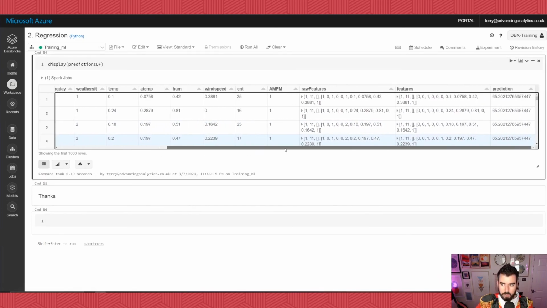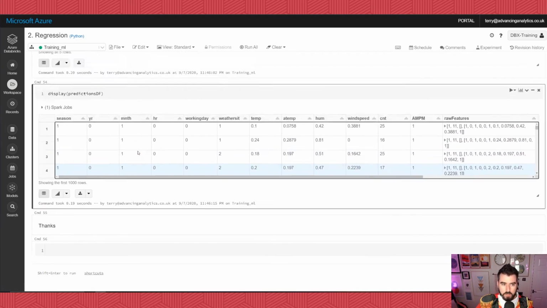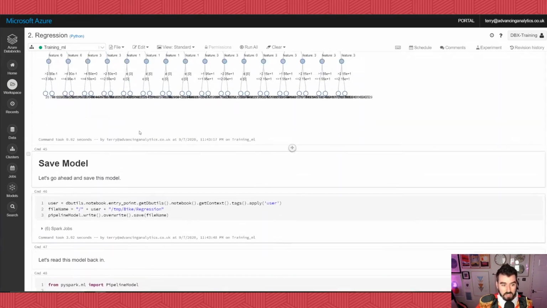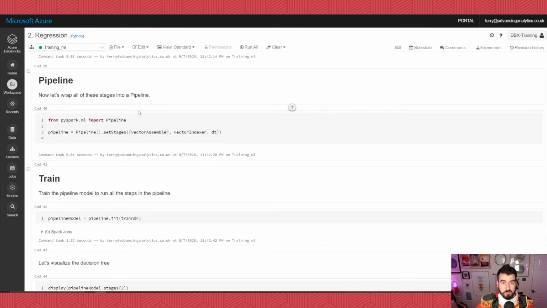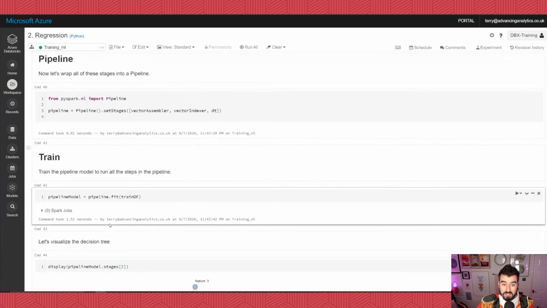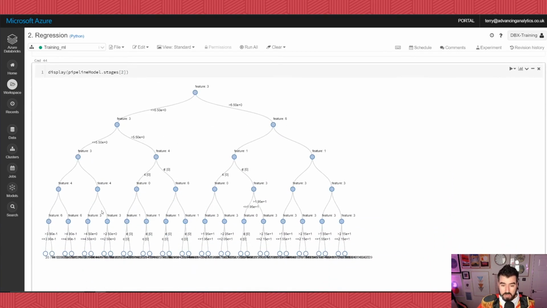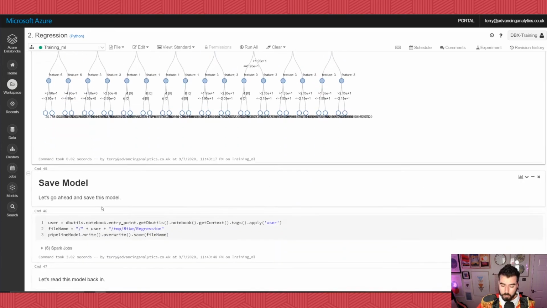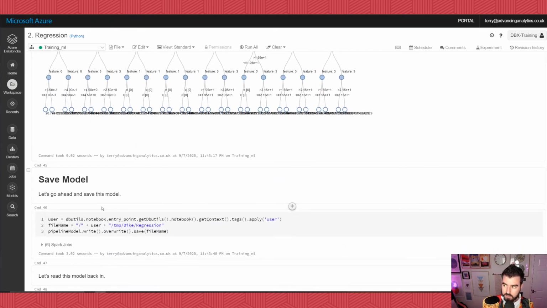And we can have another quick look at our predictions here, and we could go back up and say, well, actually, I think a gradient boosted tree might be better, or a random forest, or even a linear regression with lasso, or something else might be a more appropriate model for us, right? Okay, that is end to end, us training a machine learning model using Spark ML. Okay, let's head back to our slides.